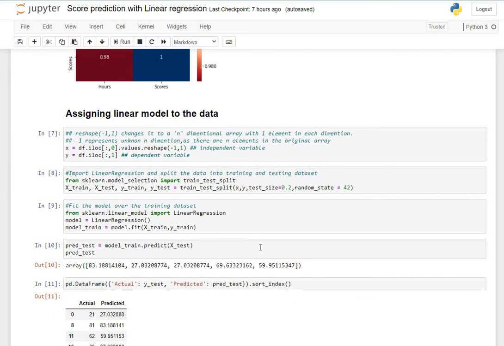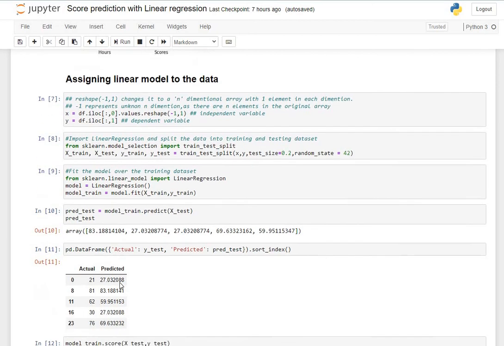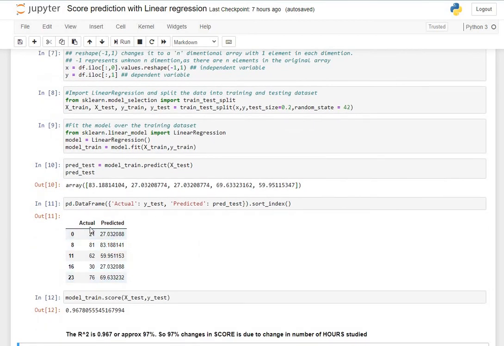Now we import the linear regression model, feed the training data to it, and use it to predict the testing values. And here we can see the actual values and the predicted values from our model.